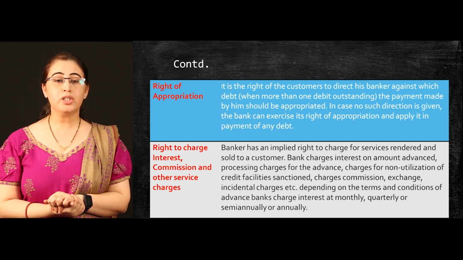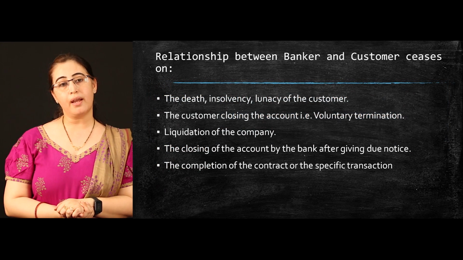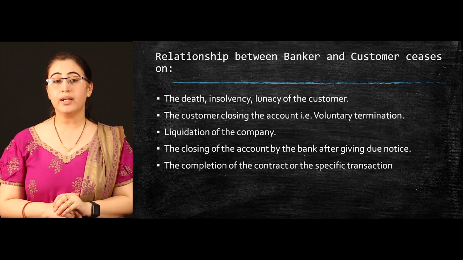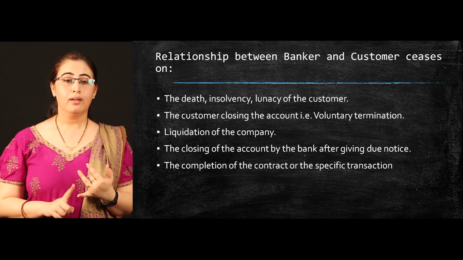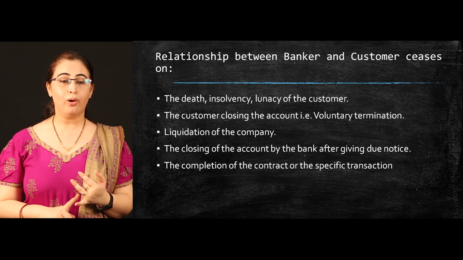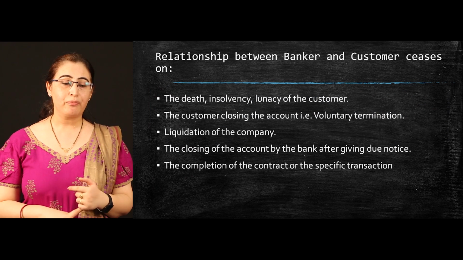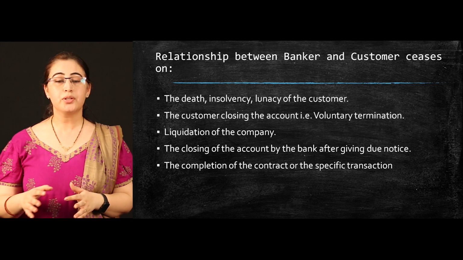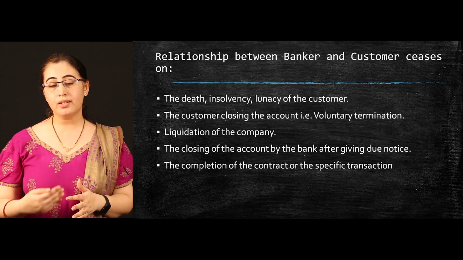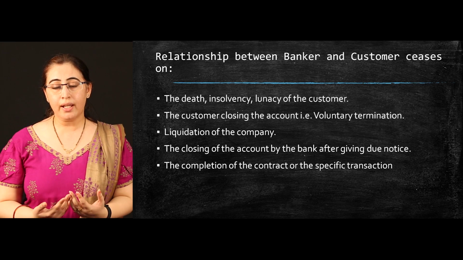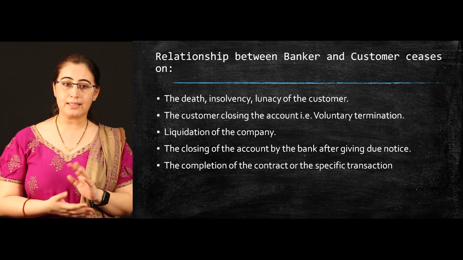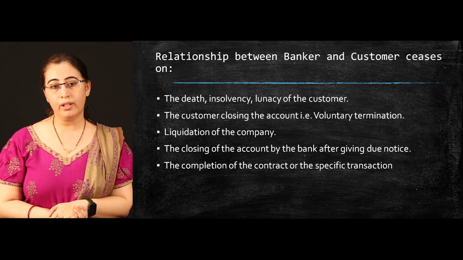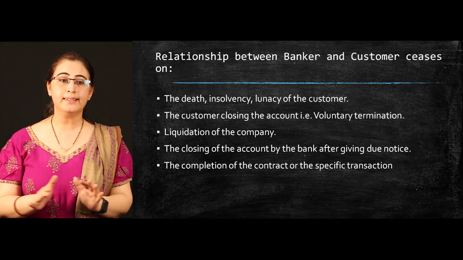Now look at the circumstances in which the relationship between banker and customer ends. The relationship ends if the customer becomes insolvent, becomes a lunatic or does not exist anymore. The second, when the customer closes the account. So voluntary termination is a way in which the relationship between banker and customer ends. In this way you do not remain an existing customer, you become a previous customer. The third one is if you are maintaining a current account for a company, in case of liquidation of the company, that particular relationship ends there.